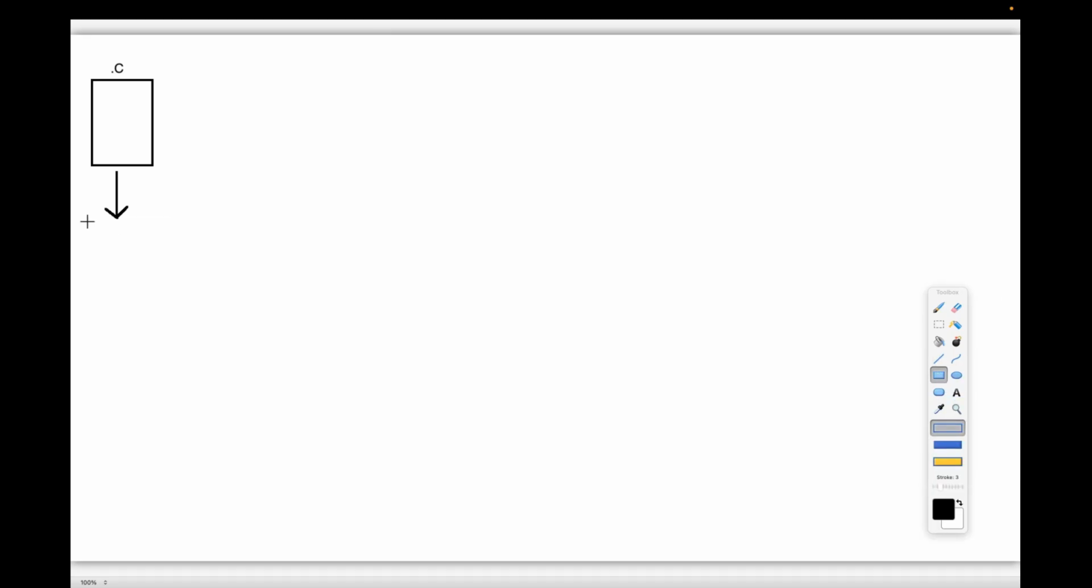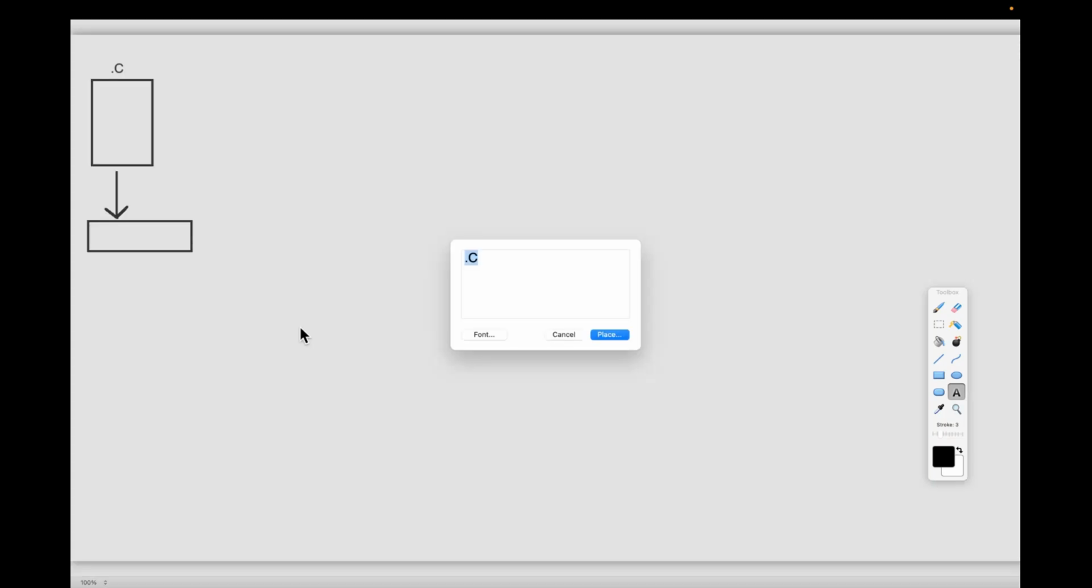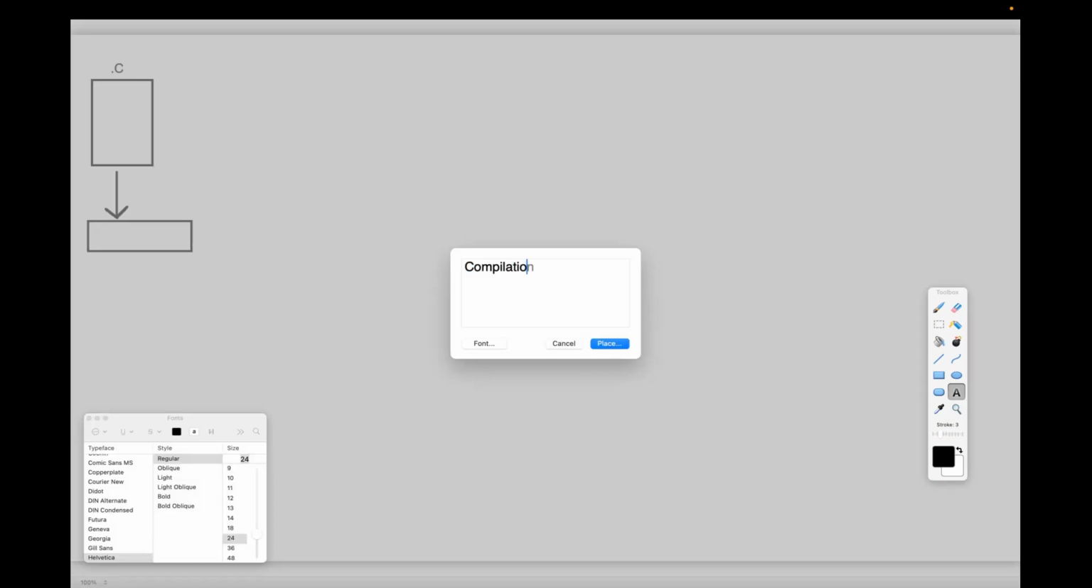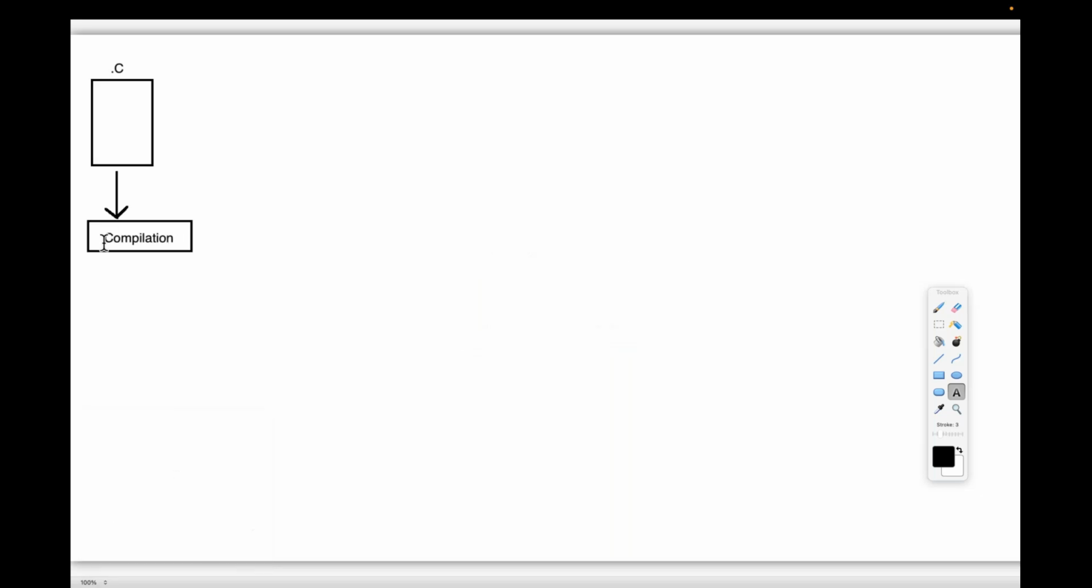Come on, everybody has to respond. What do I have to do after writing the C program? I must perform something. What is it? Compilation. Compilation. You must be active, you have to give answers immediately.